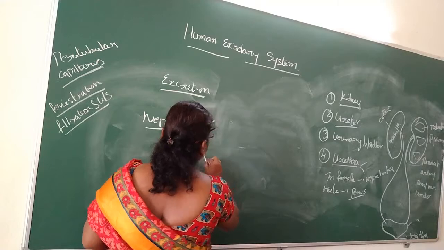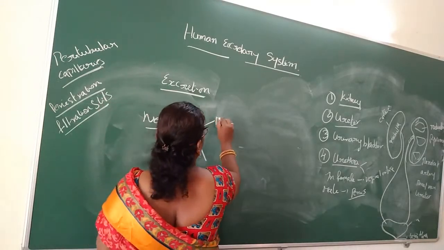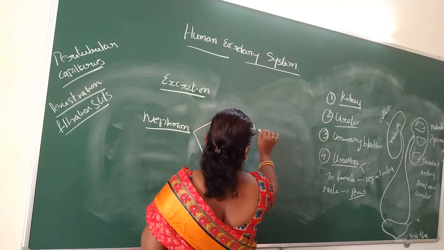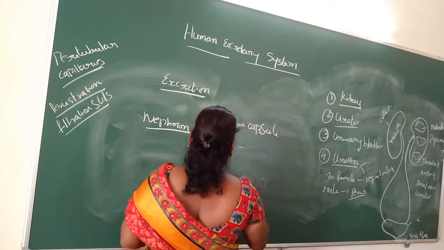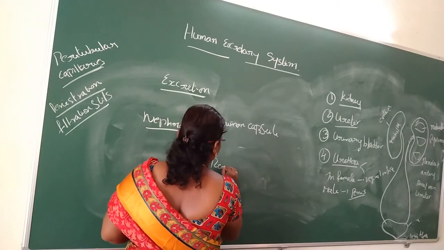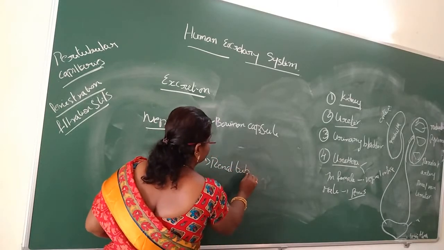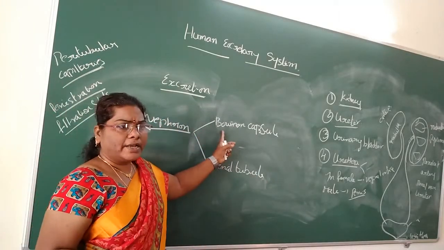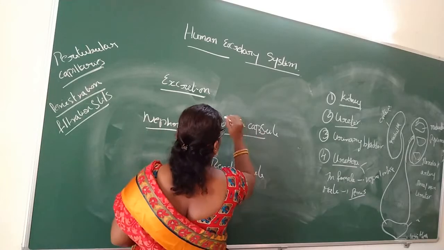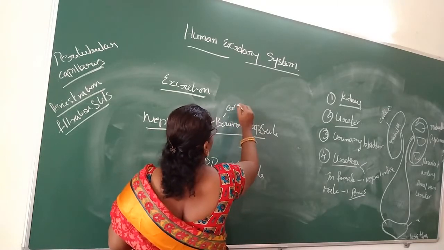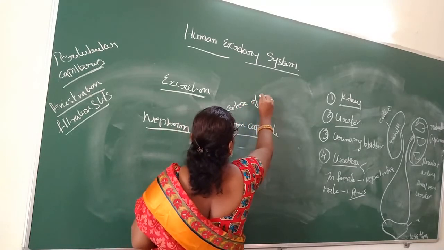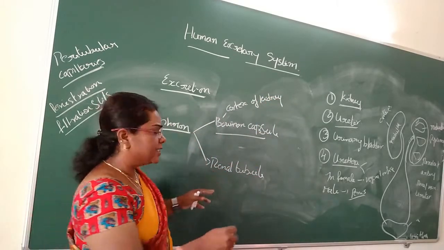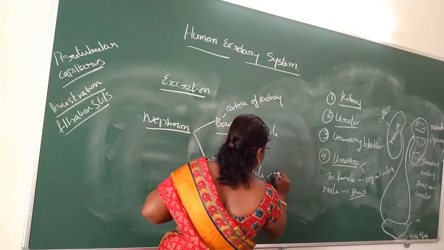It consists of the Bowman capsule and the renal tubule. The Bowman capsule is located in the cortex of the kidney. The renal tubule arises from the medulla region of the kidney.